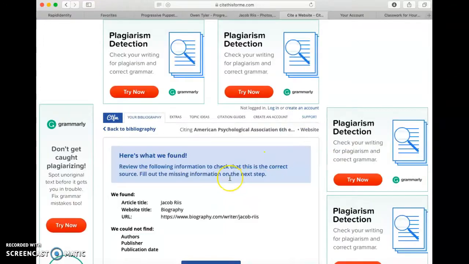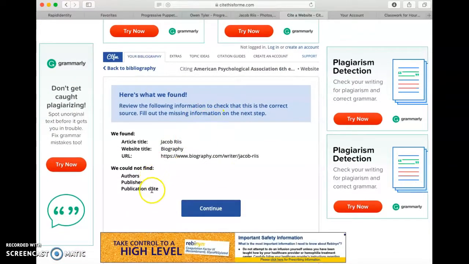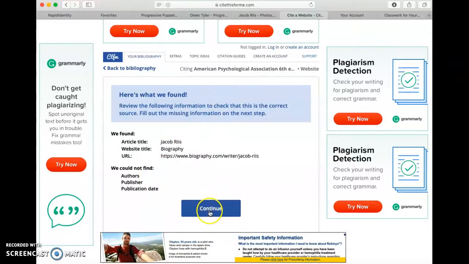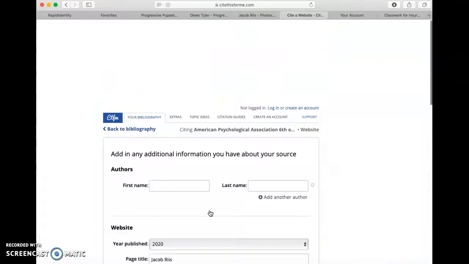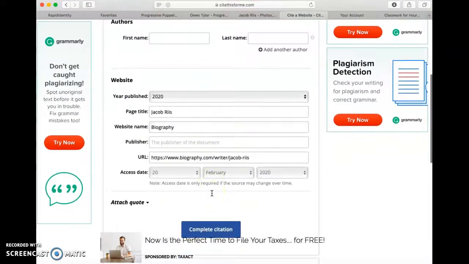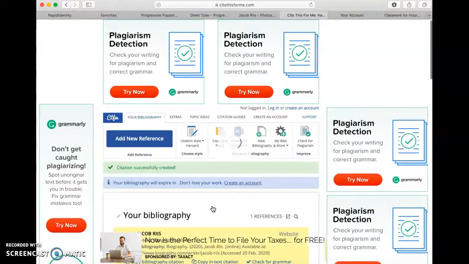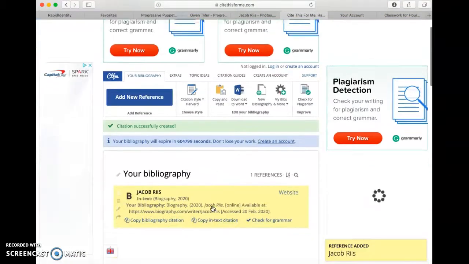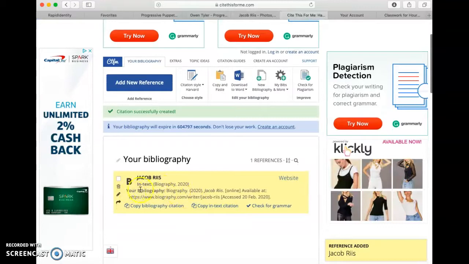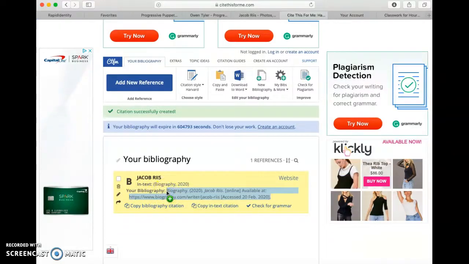This has a couple steps, don't panic. Here's what we found. It says it couldn't find the author, publishers, or publication date. That's not a problem. Don't worry about it. Just continue. You don't need to add any other information about it either. Just scroll down till you get to the part where it says Complete Citation. Once you are there, you scroll down, and where it says Your Bibliography, you need to click that.